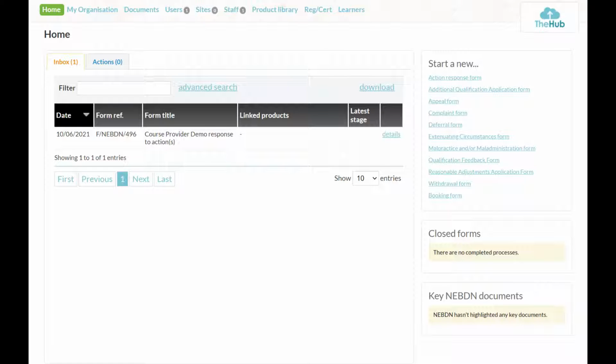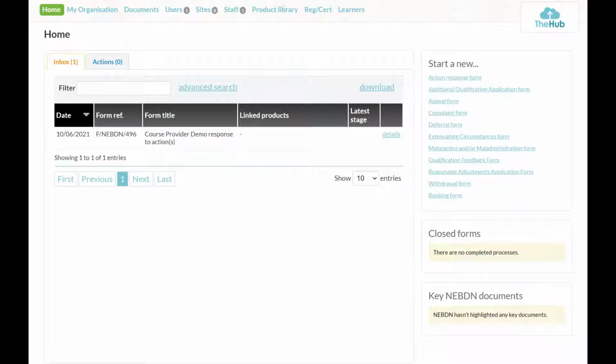Here we are then on the home page of the hub. So you'll see we've got lots of options on this home page, and the first ones across the top, we've got My Organisation, we've got Documents, Users, Sites, Staff, Product Library, Registration and Certification, and Learners. So that's all of them across the top.